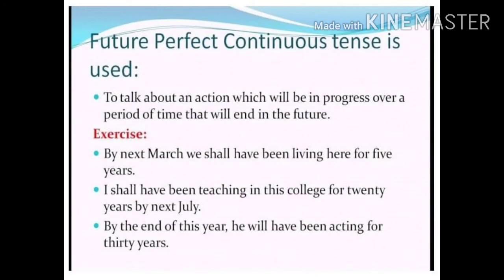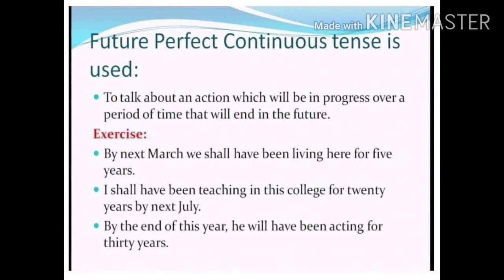The next subdivision we're going to learn is future perfect continuous tense. Future perfect continuous tense is used to talk about an action or situation which we think will be in progress over a period of time for a duration in future, and we also know that it will end in future.